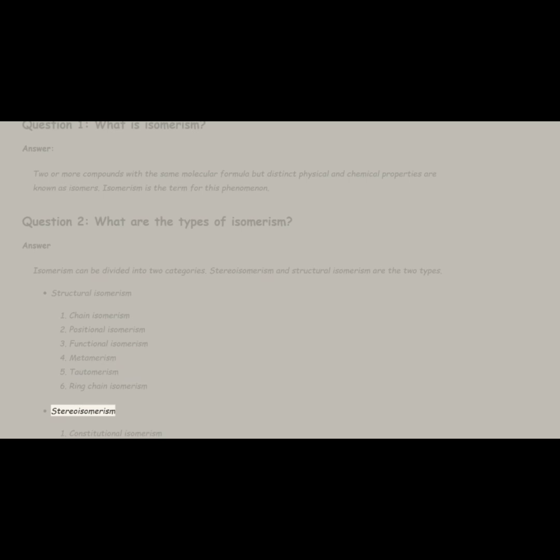Stereoisomerism: constitutional isomerism, conformational isomerism, optical isomerism, geometrical isomerism.